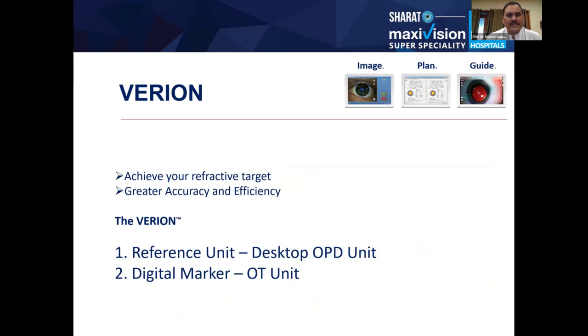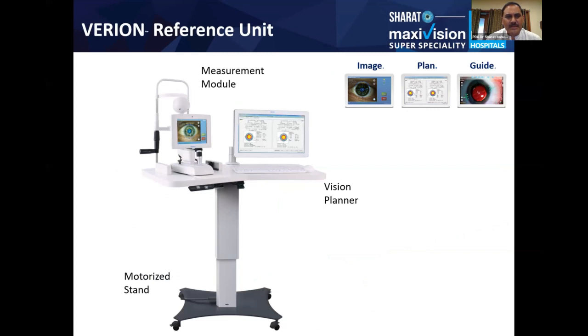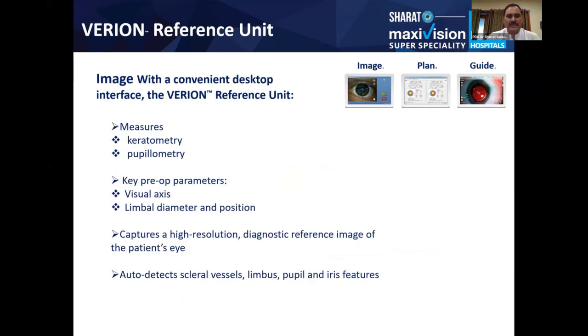And then this digital marker: after taking the photograph of the patient's eye in the diagnostic unit, this is transferred to the operation theater, and there is a digital marker. This is the OPD machine. So with the digital marker, you can see the image onto the cornea, where you can have the different measurements, and then accordingly you can plan your surgery.